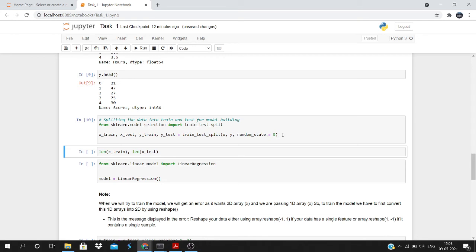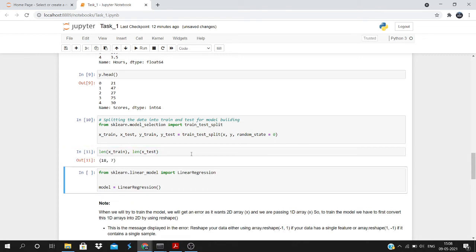I have kept random state equal to 0 because every time I run it, the same entries will be split. After splitting, when I'm checking the length, we are able to see that out of the 24 entries, 18 entries are given to the training part and 7 entries are given to the testing part. As I haven't mentioned the test size in the train test split function, by default 75% of the data went to the training part and 25% went to the testing part.